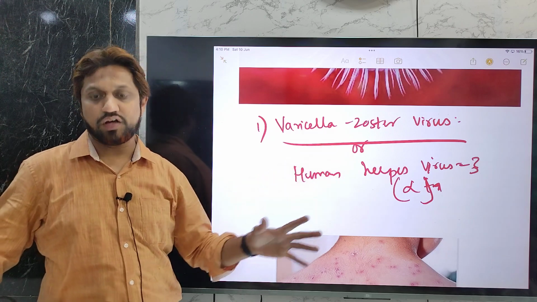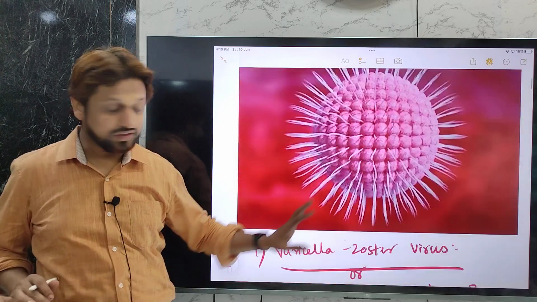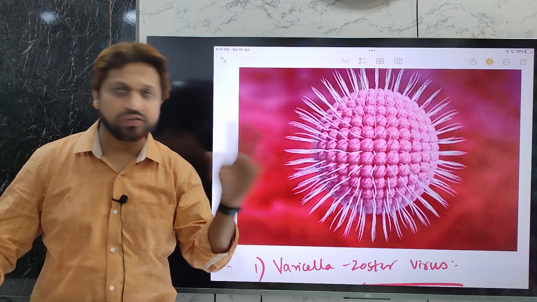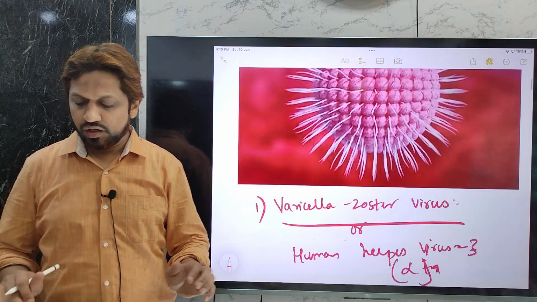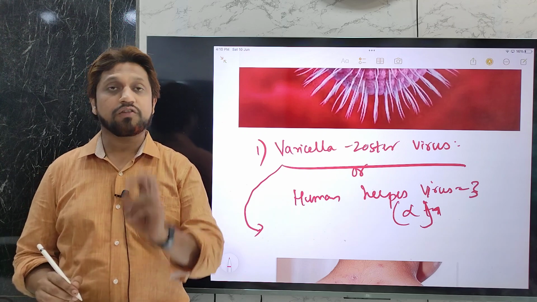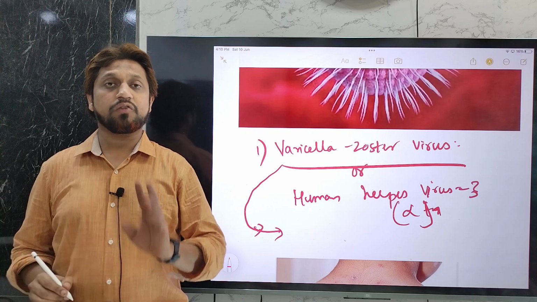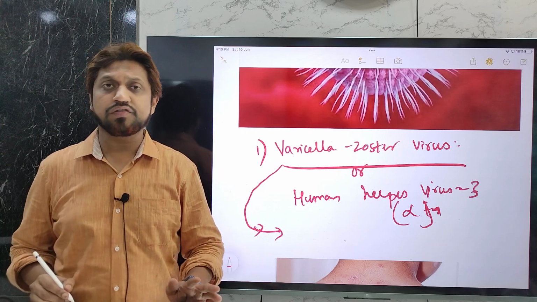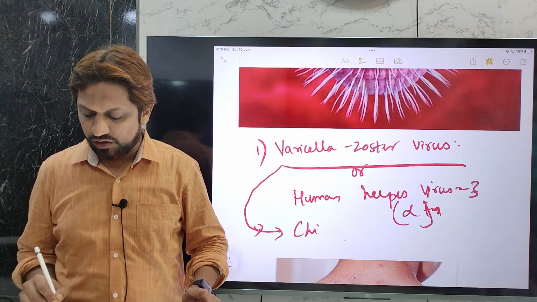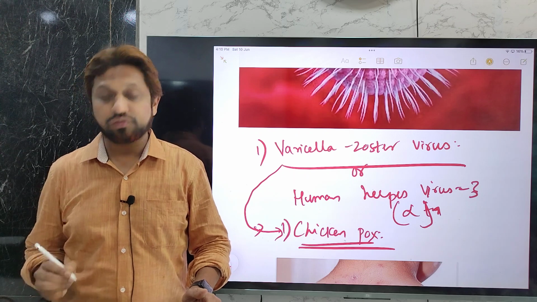So this particular varicella zoster virus, morphologically it appears like this. We are not going to go into detail about the microbiological aspect, the size, dimension and all. It just looks like this. And this varicella zoster virus can lead to two important diseases. Primary infection means, when a person is exposed for the first time, generally it will infect children, and the primary infection will lead to a disease known as chickenpox.